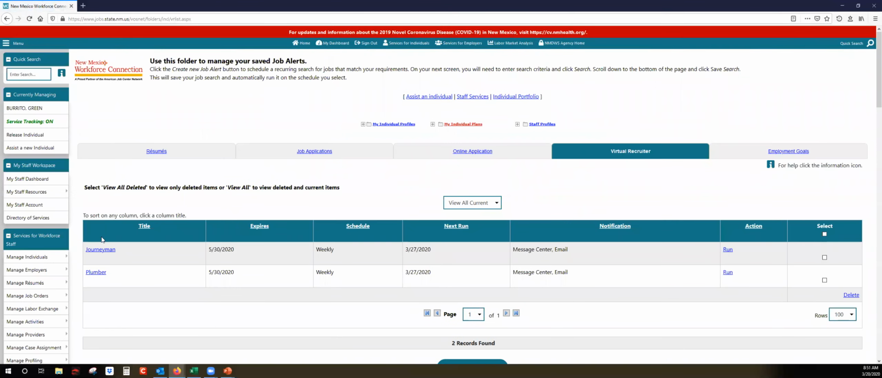And there I have it, 2 virtual recruiters, and now I will be sent emails and internal messages where these virtual recruiters will be sent. The job alerts will be sent to my email so I can check that.